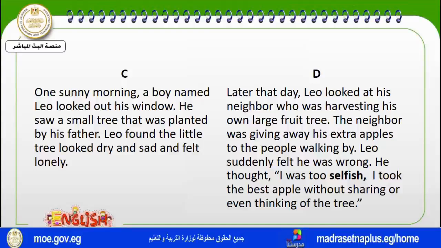Later that day, Leo looked at his neighbor who was harvesting his own large fruit tree. The neighbor was giving away his extra apples to the people walking by. Leo suddenly felt he was wrong. He thought, I was too selfish. I took the best apple without sharing or even thinking of the tree.